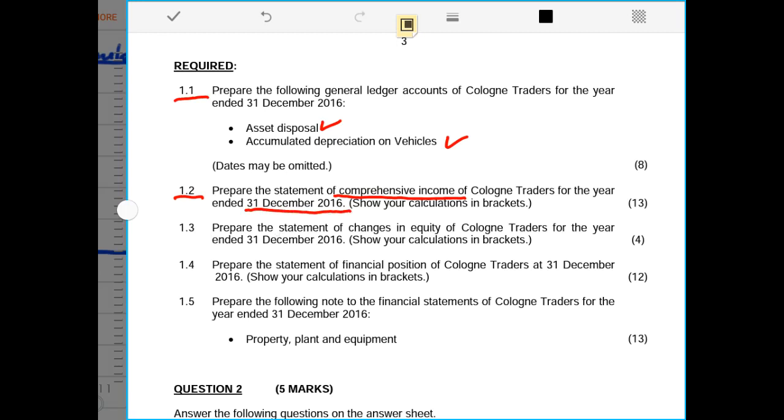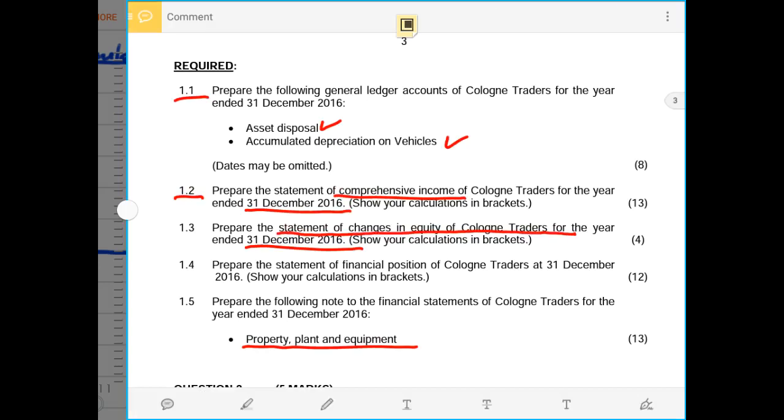And 1.3, we are required to prepare the statement of changes in equity for the year ended 31st December 2016. And 1.4, we are required to prepare the statement of financial position as at 31st December 2016. And 1.5, we are required to do the property, plant and equipment note. So these are the requirements that are given for us.